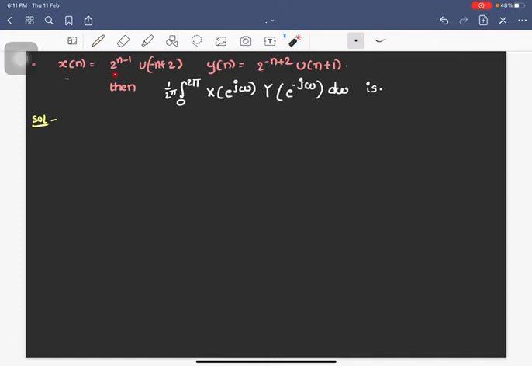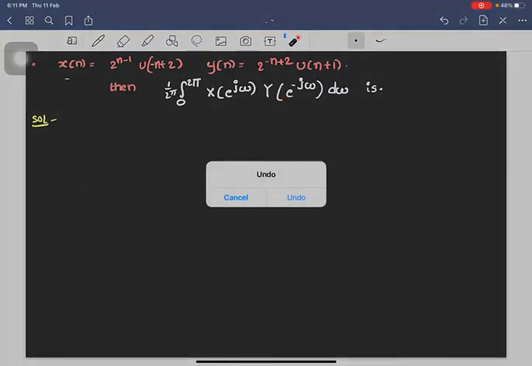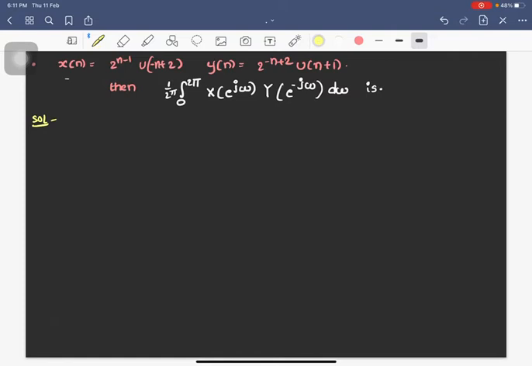x of n equal to 2 power n minus 1 u of minus n plus 2, and y of n equal to 2 power minus n plus 2 u of n plus 1, then find 1 by 2 pi whole integral 0 to 2 pi x of e power j omega into y of e power j omega d omega. Okay, so here I will just write Parseval's theorem. If you are aware of that, then it's fine.